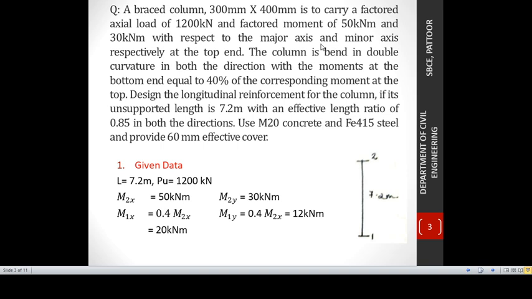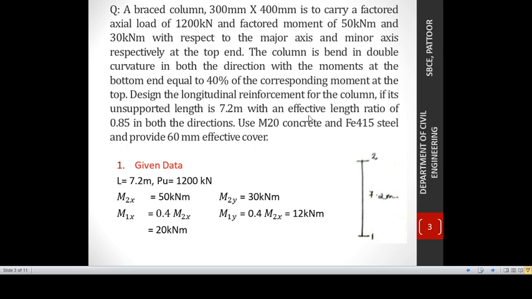Both the moments are acting at the top end. As I discussed in the previous PPT, our major axis is usually the x-x axis and the minor axis is the y-y axis. In this figure I am showing a representation of a column. Let 2 represent the top end and 1 represent the bottom end.